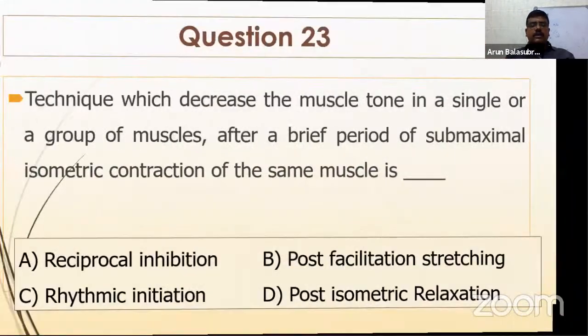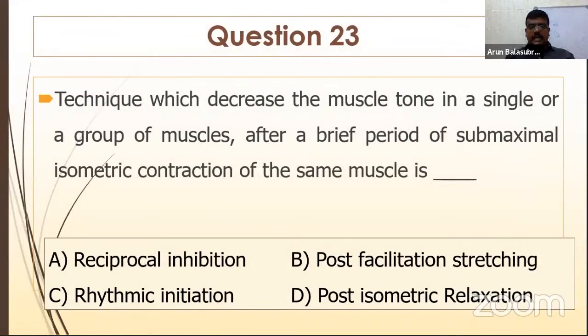Right, so we are going into another muscle energy technique question. Technique which decreases muscle tone in a single or group of muscles after a brief period of submaximal isometric contraction of the same muscle. Is it a reciprocal inhibition, or a post-facilitation stretch, or rhythmic initiation, or a post-isometric relaxation?